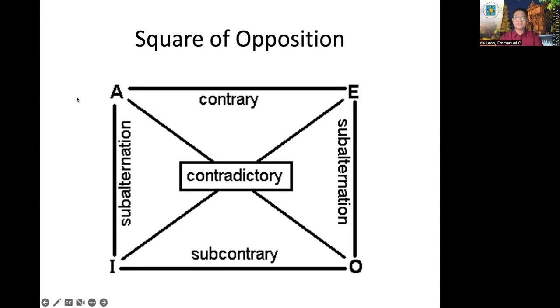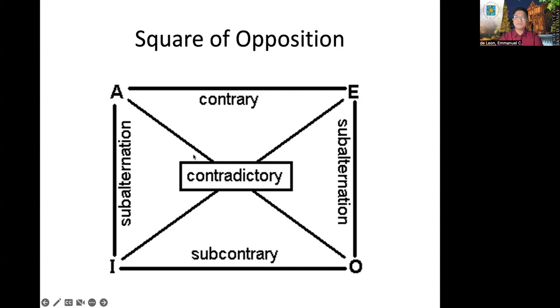If you observe the propositions above, A and E are universal propositions. All right? A and E. While the propositions below are particular propositions. While propositions in the left are affirmative propositions, correct? While the propositions in the right are negative propositions.